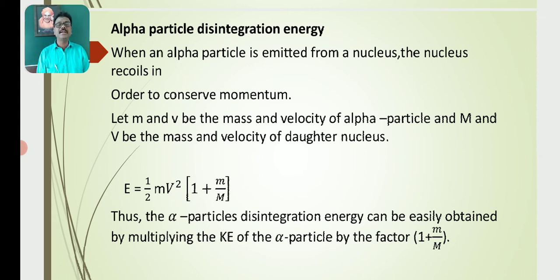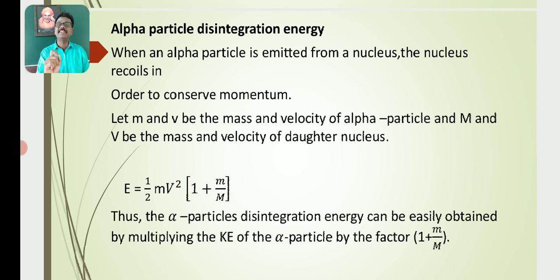Then E is equal to half m v squared into (1 + m/M). Thus the alpha particle's disintegration energy can be easily obtained by multiplying the kinetic energy of the alpha particle by the factor (1 + m/M). Here half m v squared indicates the kinetic energy of the alpha particle.